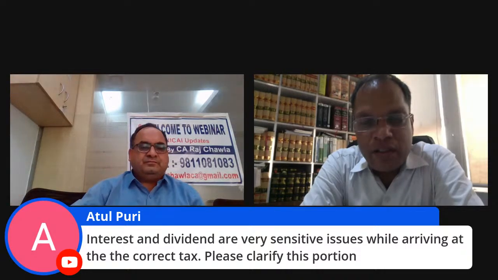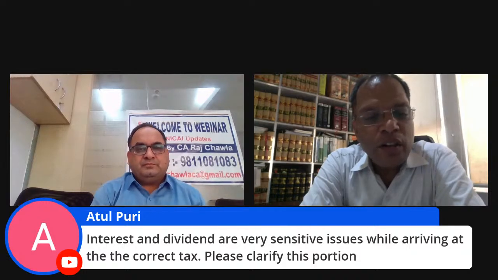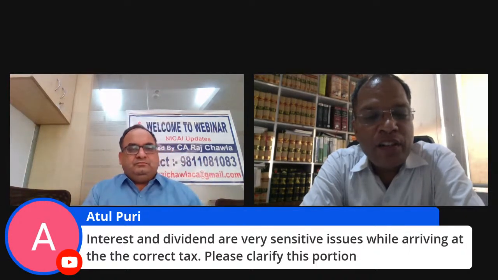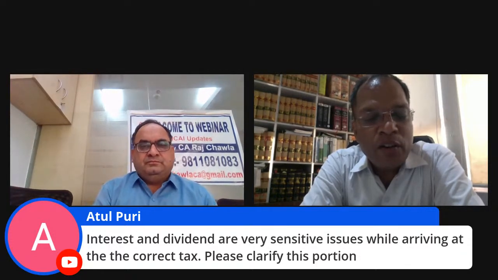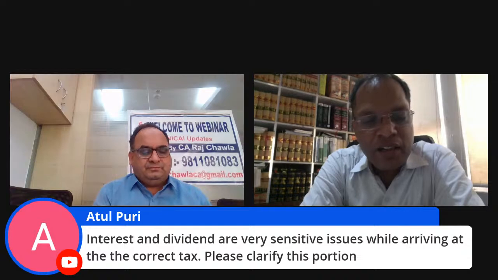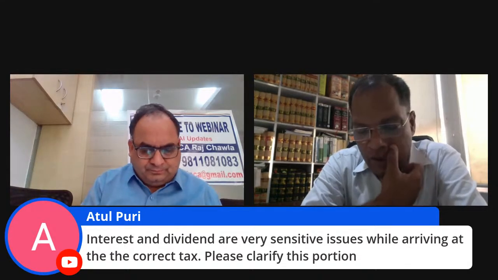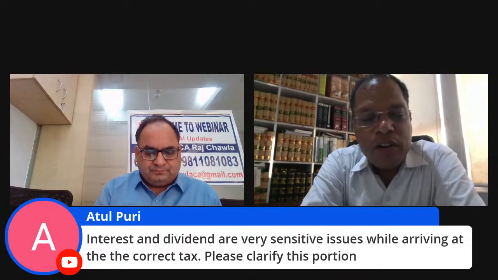Interest is taxable. It is taxable under, first of all, for the purpose of taxability, we can go to section 9, and we can find out that if interest is paid by the government, or by a resident, or by a non-resident, then interest is taxable under section 9 itself. The dividend is also taxable under section 9. Now, interest and dividend are covered under section 56.